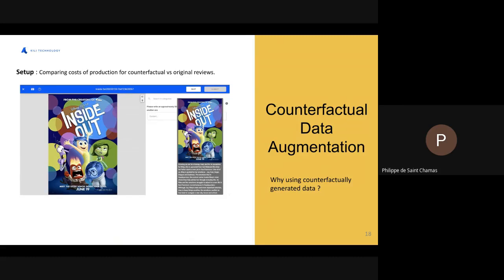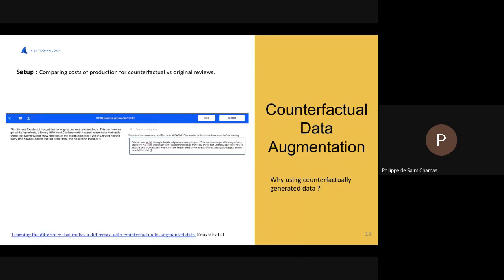To prove that, we've set up a small experiment where we tried to generate movie reviews, to reproduce the same task, generating the reviews, and on the other hand, asking labelers to do the counterfactual task, while just rewriting data to change the label. So here we see that the review, this film was excellent, is rewritten towards this film was awful.